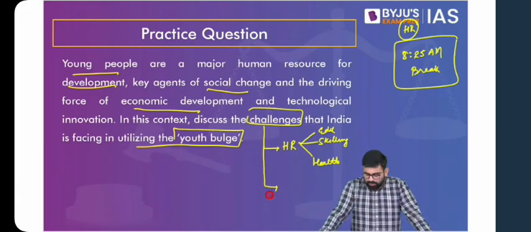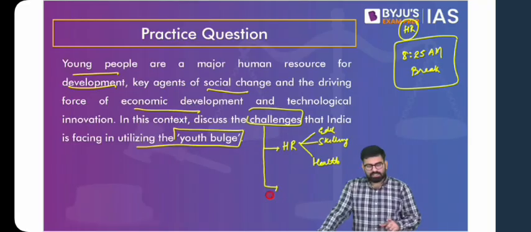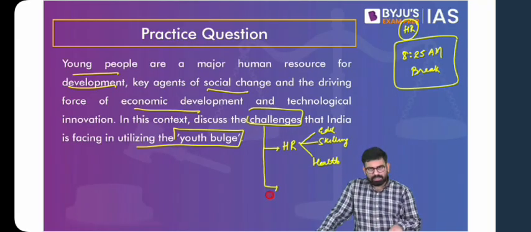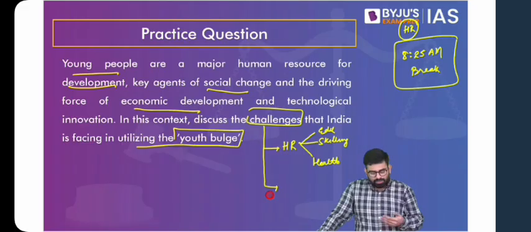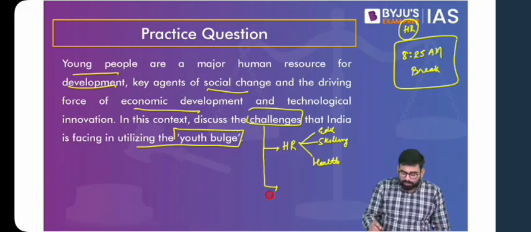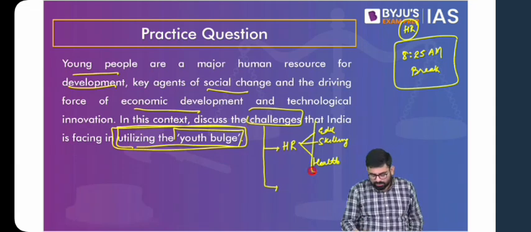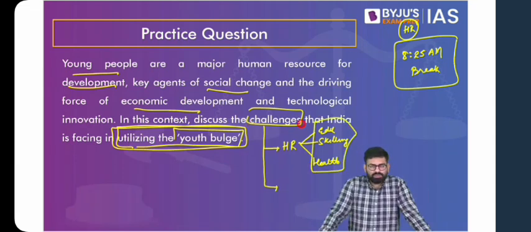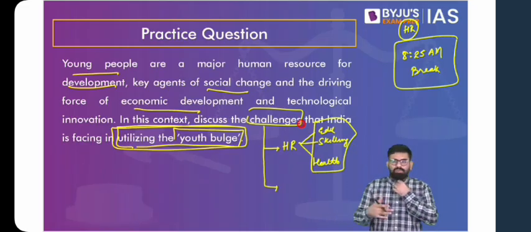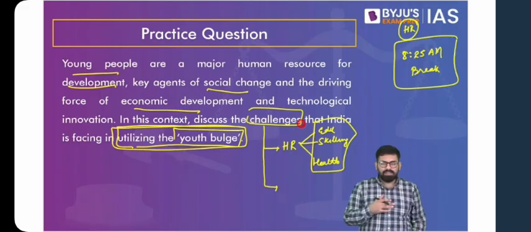So my point is, it is not just the idea of human resources, and that too just of skilling, that has to be mentioned here. Because if you look at this question, one would primarily think that it has to do with skilling. It is not just skilling. You have to see what the challenges are that India is facing in utilizing the youth bulge. If you want to utilize this youth bulge, one is that you have to work on these dimensions of the human resources of these youth, and then the other part is the jobless growth, underdeveloped industrial sector. So it is about the opportunities, or the circumstances that are there in the Indian system as well. So we have to cover both the dimensions.